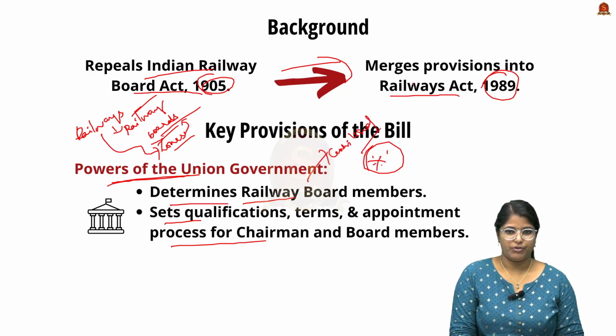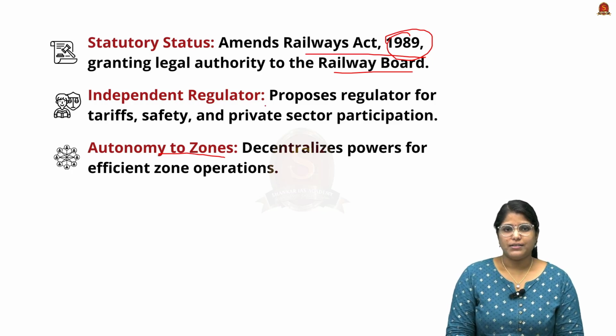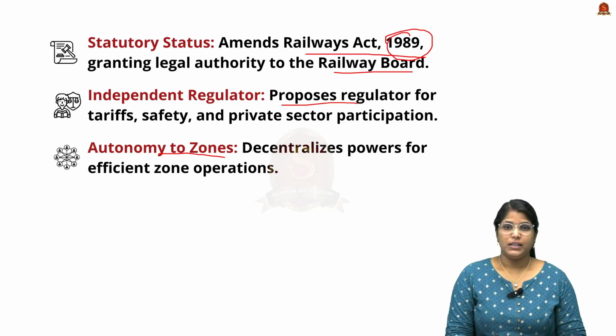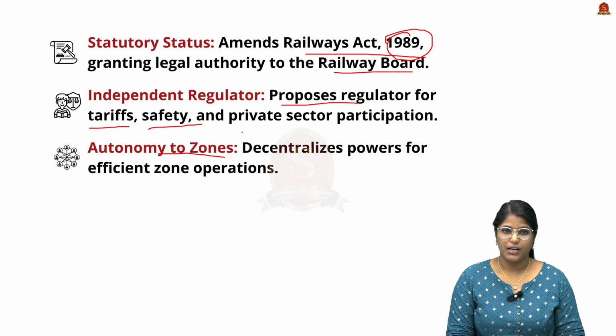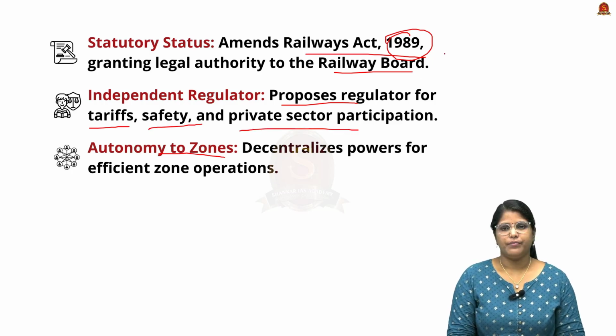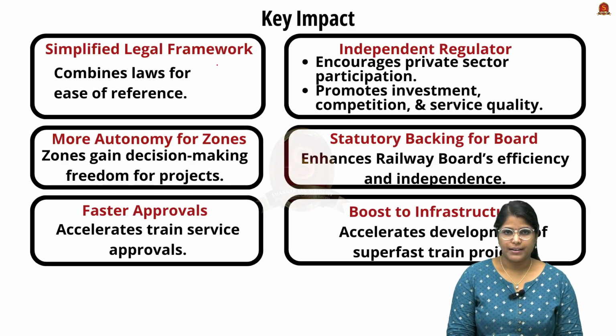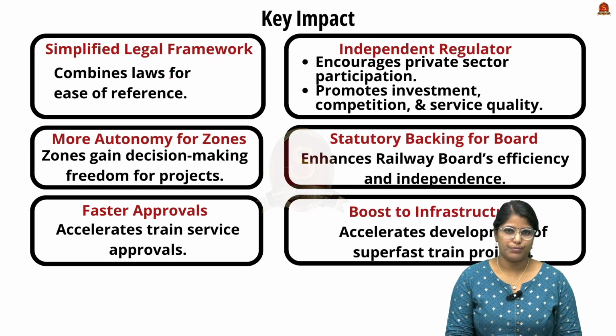So remember this provision. And this bill also proposes a separate regulator. This regulator will take care of setting tariff, providing safety and private sector participation. So we can tell that the railway board will be assisted by this regulator. Now, having seen the key provisions, let us quickly go through the impacts of this particular amendment.